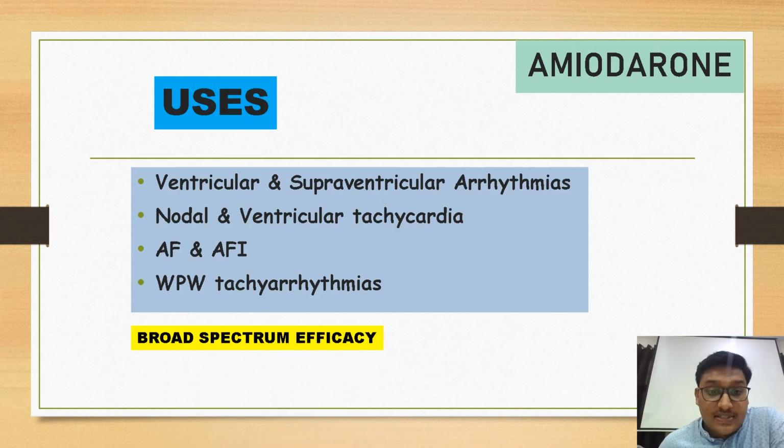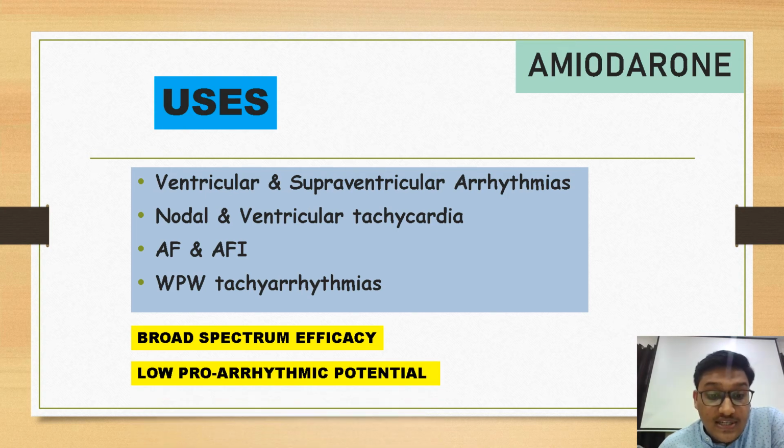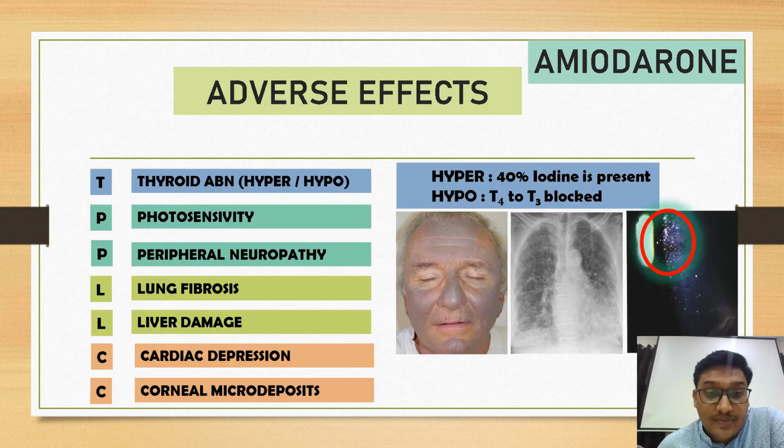What are the uses? It is used in ventricular and supraventricular arrhythmias and nodal and ventricular tachycardia, atrial flutter, atrial fibrillation, WPW, Wolff-Parkinson-White tachyarrhythmias. So it is used in mostly all the arrhythmias, and as it has broad spectrum efficacy and low pro-arrhythmic potential, it is given for prolonged use and it is mostly preferred.